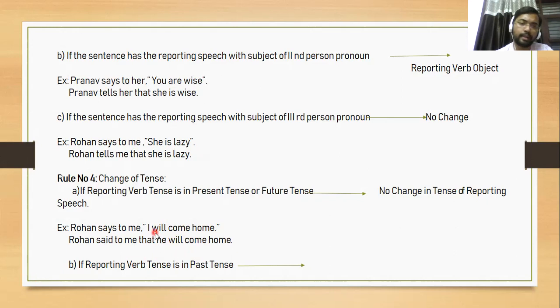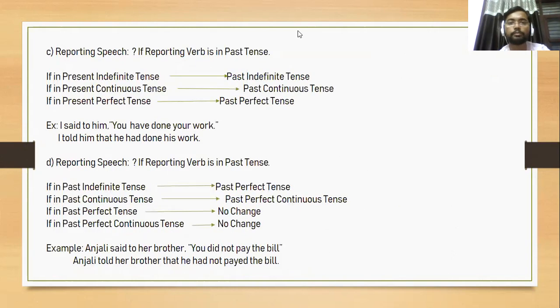Now come to the second rule. If the reporting verb is in past tense, then what change will happen? Now come to reporting speech.